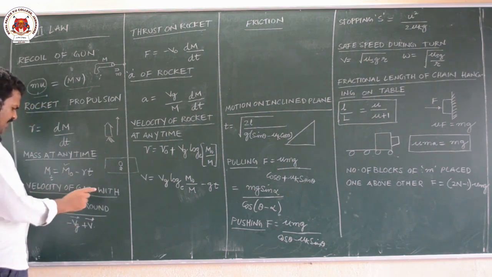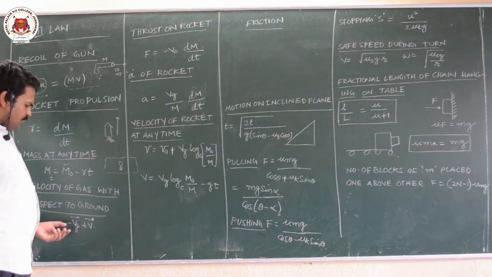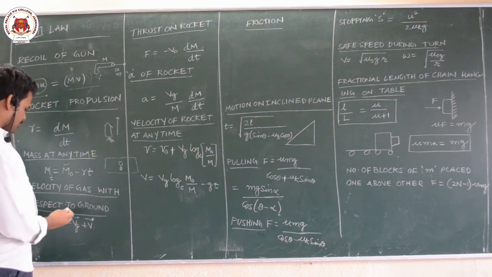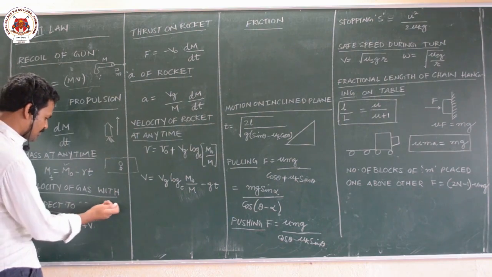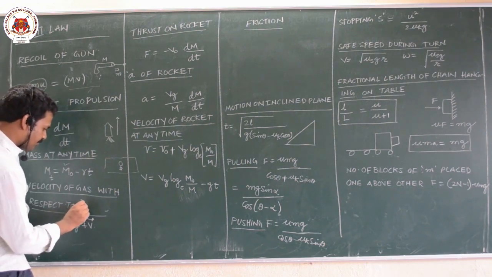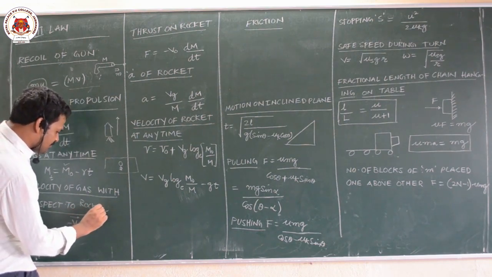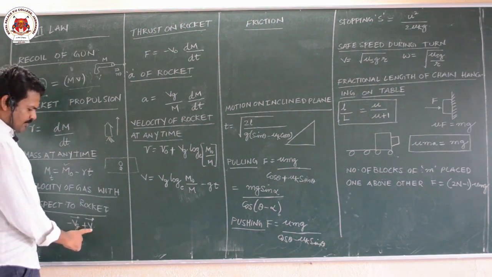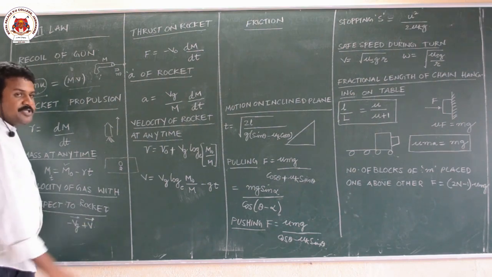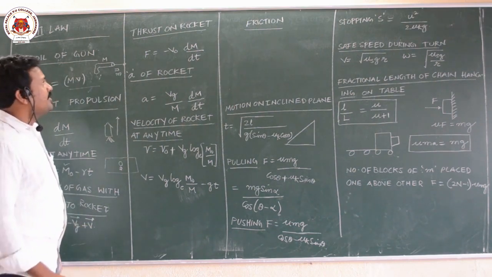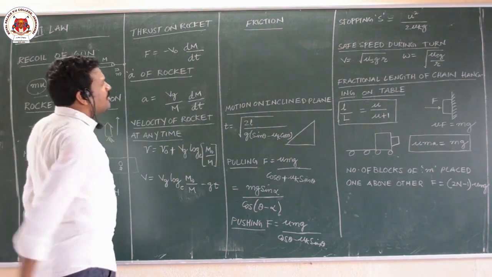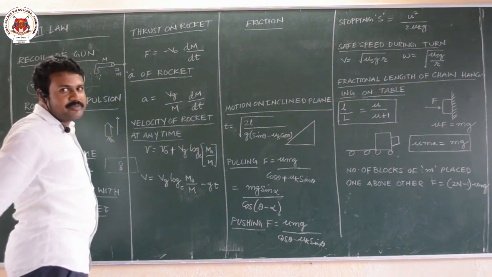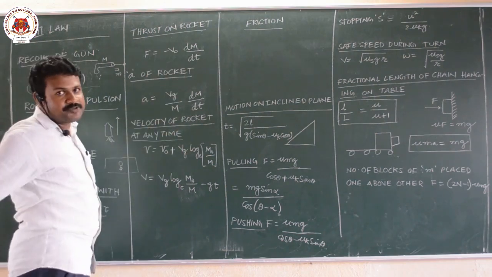Next, velocity of gas with respect to ground. Sorry, it is not with respect to ground, it is with respect to rocket. Velocity of gas with respect to rocket is Vg bar plus V bar. If you take magnitude, minus Vg plus V, relative velocity you can calculate. And next, thrust on the rocket, how much force it is having: dm by dt into V. Why am I writing minus? Because it is a reaction force.